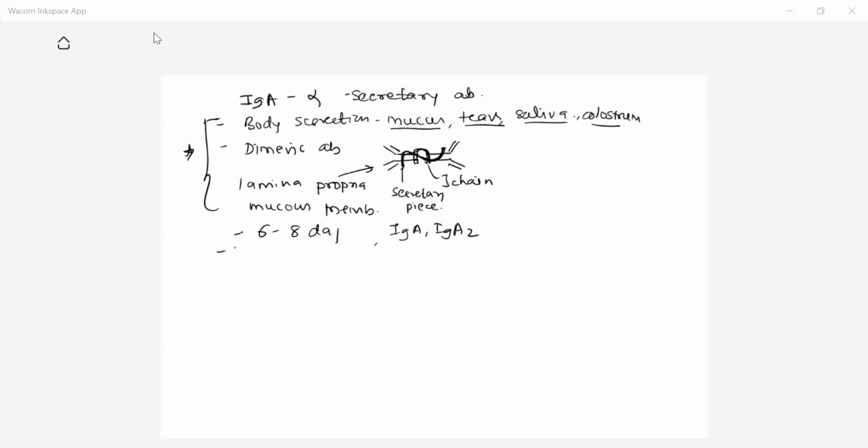IgA antibodies are involved in the localized immune response. What is a localized immune response? Suppose antibodies are present in saliva, then they give protection only in the mouth. Next, when they are present in the tears, they protect your eye only. So that is called the role in the localized immune response. As antibodies are present in the secretions, that's why they protect the body where they are present.